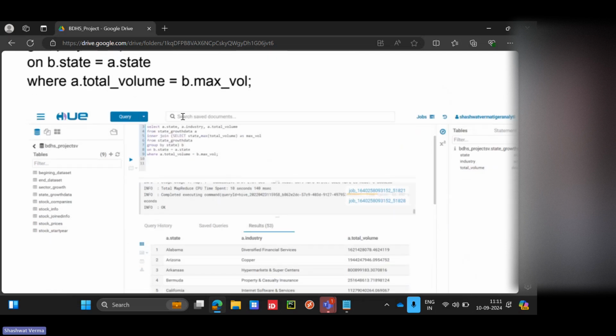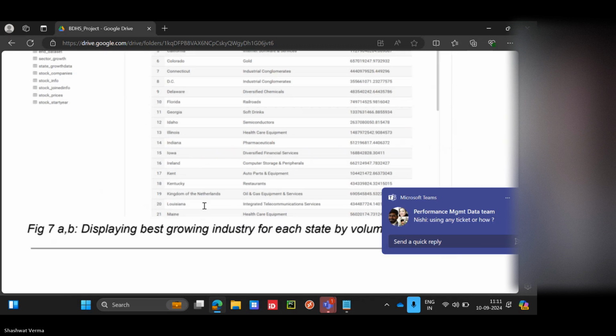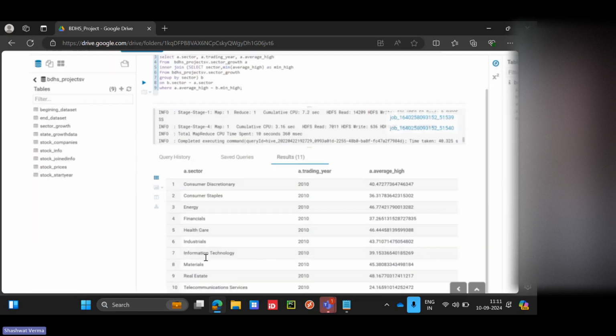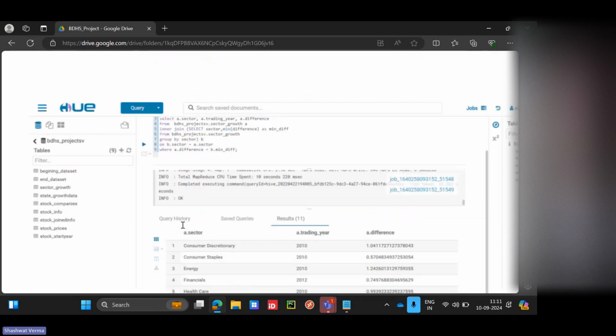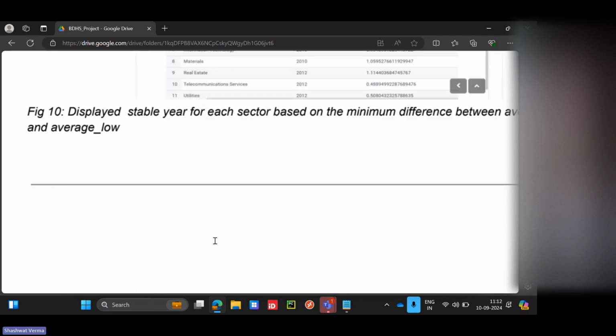Basically, it is similar to SQL only. See, select and all I'm doing as queries. It is just like SQL Server or Azure SQL, but for distributed computing, meaning data is stored in different computers. That's it. So Hive was there for Hadoop. Now we are using Spark. For Spark, we have many options: PySpark, SQL, Scala, or anything.